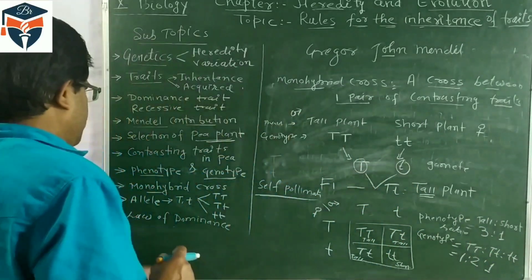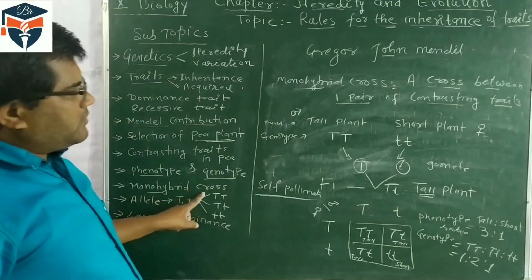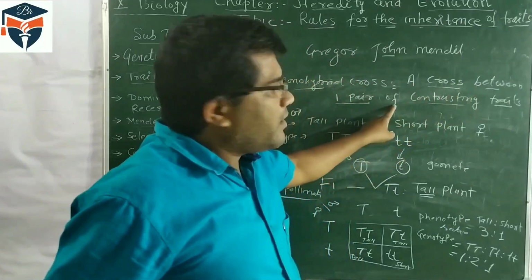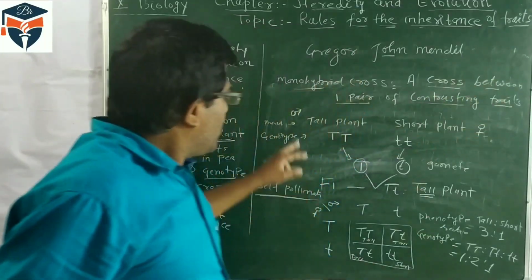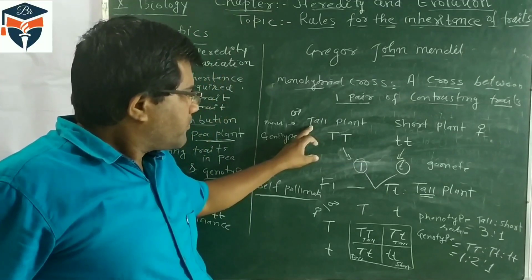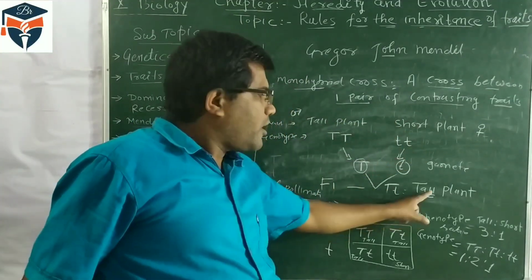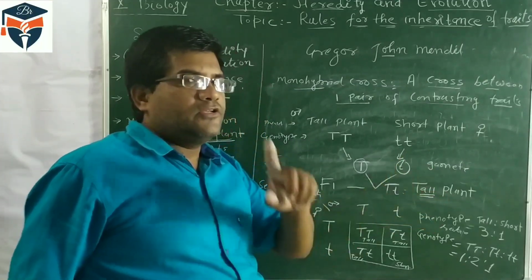It means in monohybrid cross, listen to what to write. Monohybrid cross is the cross between a pair of contrasting traits. When a tall plant is crossed with a short plant, in the F1 generation tall plants appear because tallness is a dominant trait.